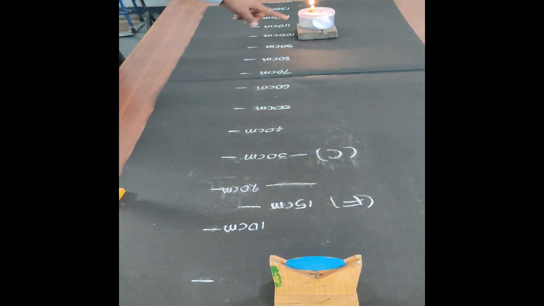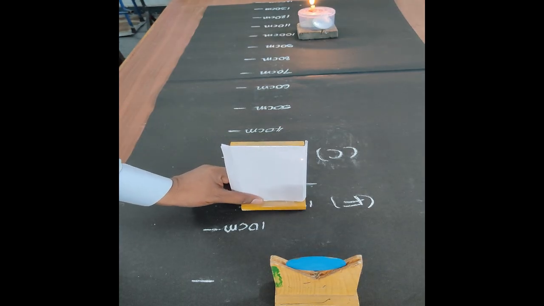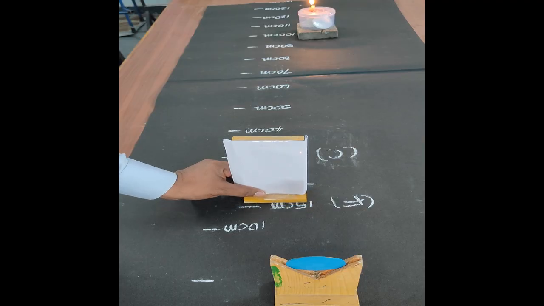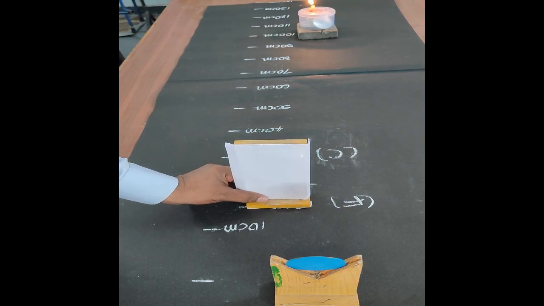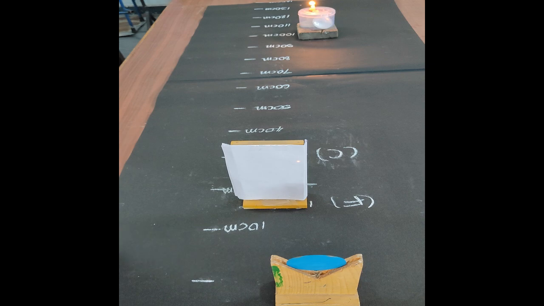Let us place the object at 100 centimeters, that means the object is placed at infinity distance from the concave mirror. Now observe the image distance and nature of the image. See here, we are getting the sharp image.